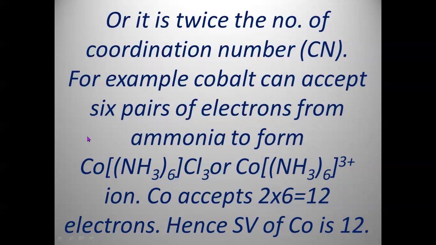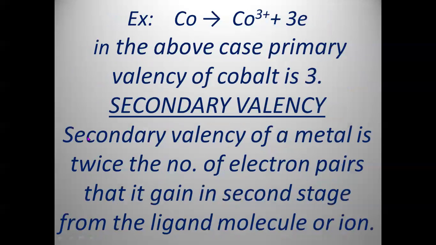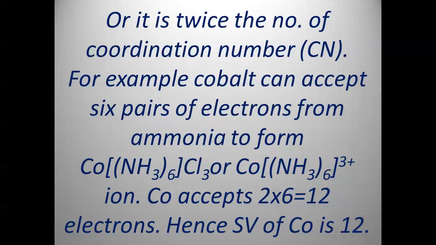Therefore, 6 is the coordination number of cobalt. And the number of electrons a cobalt can accept is 6 pairs of electrons, which is 6 into 2, 12. This you have to remember.